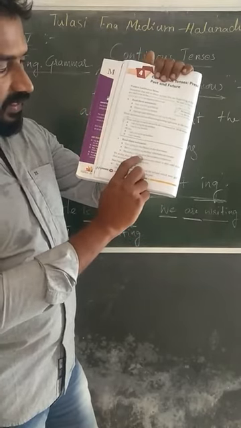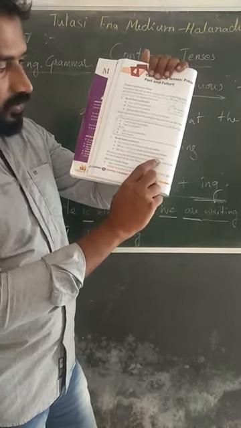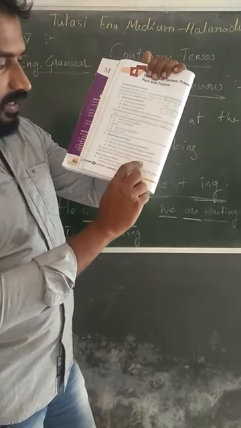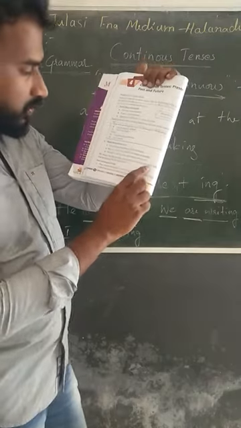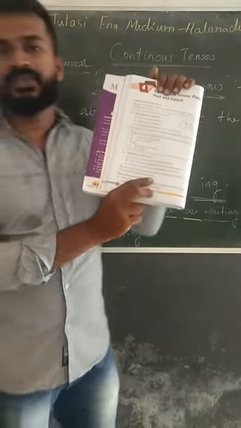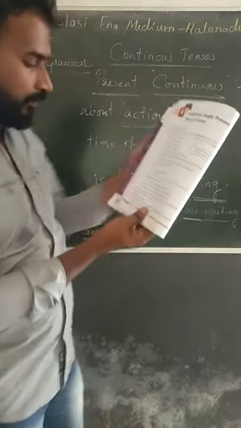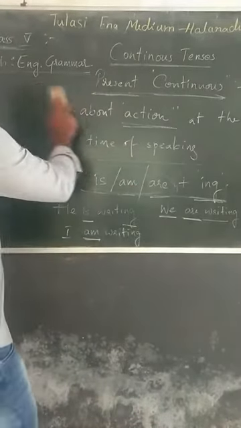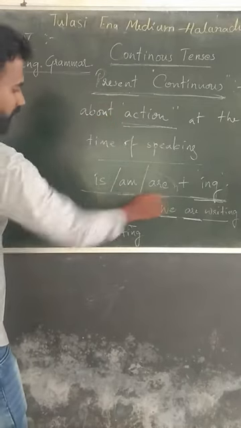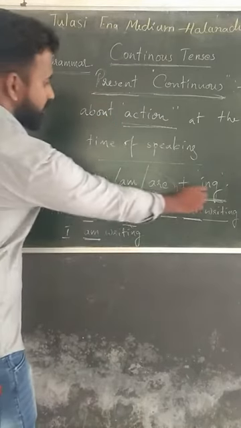Aunt is taking is present continuous, for tomorrow. So present continuous tense is also used to talk about things planned for the near future. For present, you have to keep in mind is, am, or are plus ing.